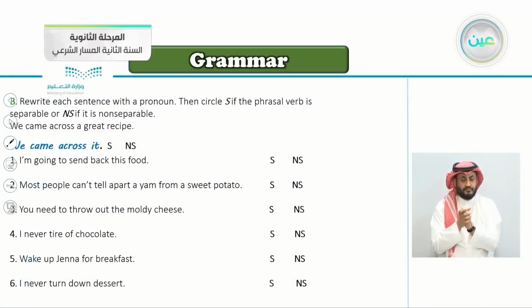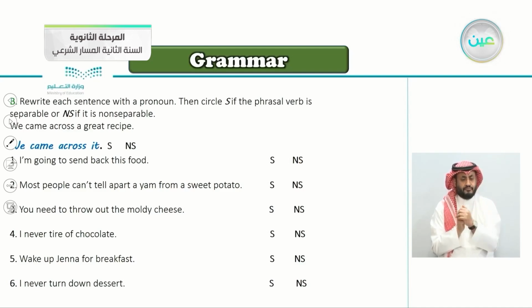Exercise B. Rewrite each sentence with a pronoun, then circle S if the phrasal verb is separable, or NS if it is non-separable. So if it is separable, we say S. If it is non-separable, we circle here the NS. We came across it.